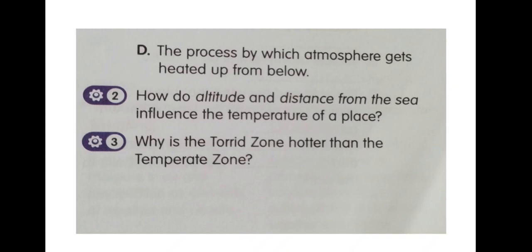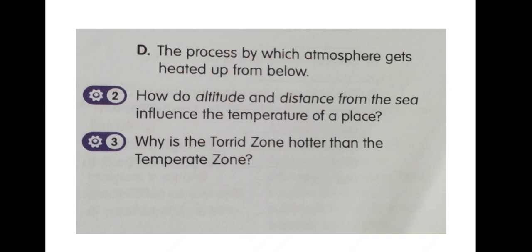Why is the torrid zone hotter than the temperate zone? The torrid zone lies between the Tropic of Cancer and Capricorn. The equator runs through the middle of the zone. The sun's rays fall vertically on this zone throughout the year. So, this zone gets more heated through insolation over other latitudes.